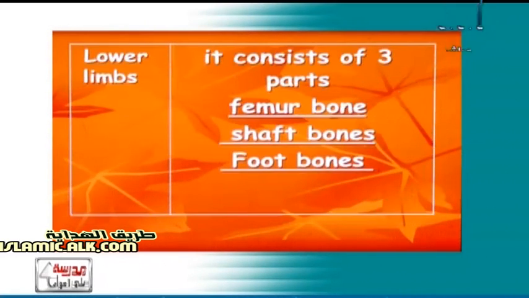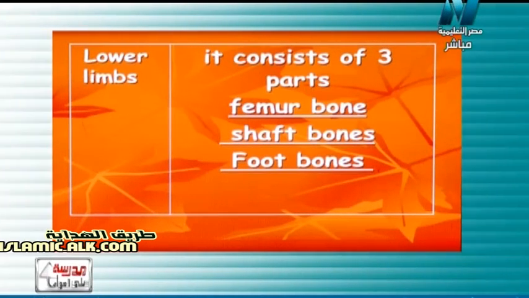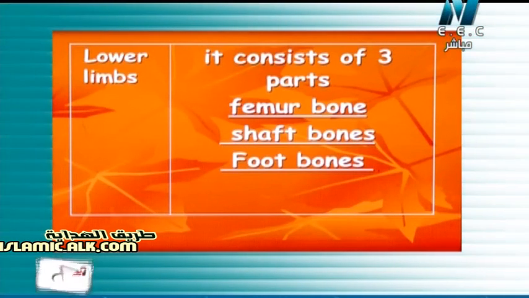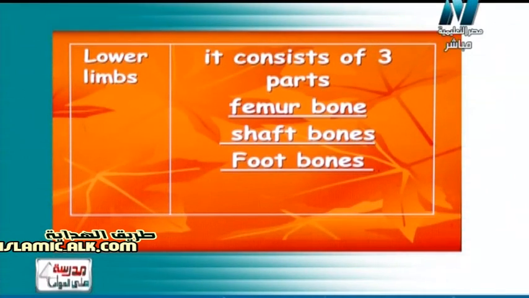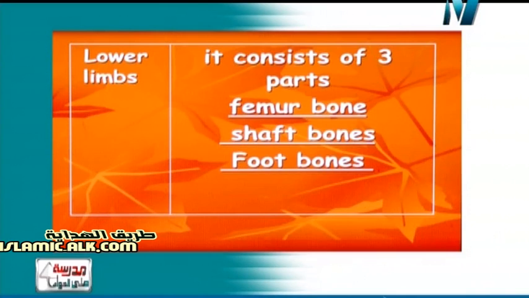So now what about the lower limb? Lower limb أو الأطراف السفلية يعني الأرجل أو الرجلين. It also consists of 3 main parts which are femur bone عظام الفخذ، femur bone أو عظمة الفخذ. Shaft bones عظام الساق، also they are 2 bones هم هنا برضو عظمتين. And at last foot bones عظام القدم.